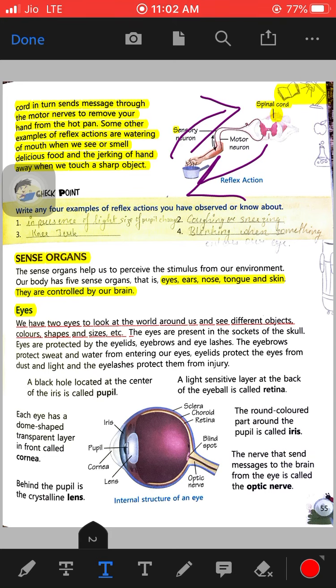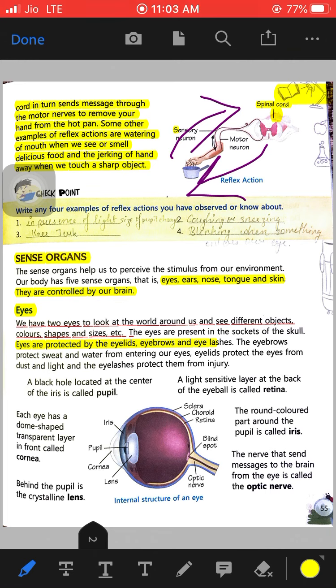And they are present inside the skull. When I explained the structure of the skull, there's one eye socket that I showed you. In that eye socket these eyes are present, and these eyes are protected by eyelids, eyebrows and eyelashes. Eyelids, eyebrows and eyelashes protect the eyes.